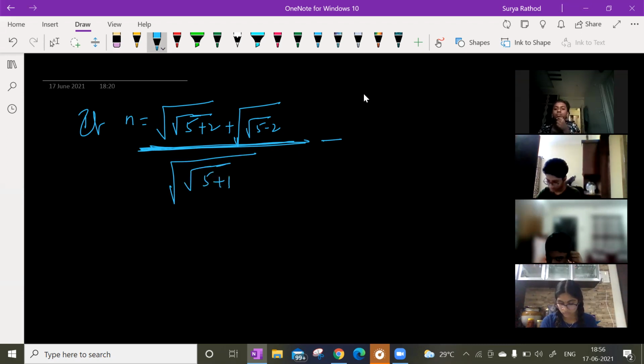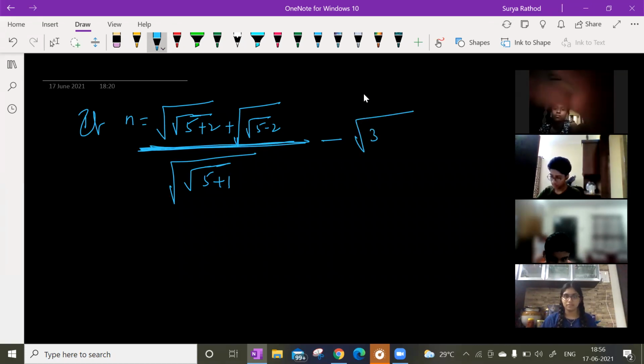The plus 1 is inside of the root only, right? Yes, sir. Minus. Then after that, minus root 3, like whole root, 3 minus 2 root 2. So we have to find the value of n.